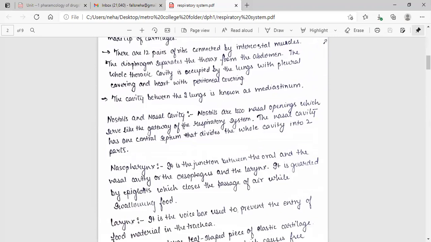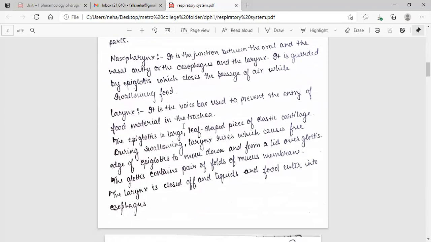Nostrils and nasal cavity. Nostrils are two nasal openings which serve like the gateway of the respiratory system. The nasal cavity has one central septum that divides the whole cavity into two parts. Nasopharynx: it is the junction between the oral and the nasal cavity or the esophagus and the larynx. It is guarded by epiglottis which closes the passage of air while swallowing food. Larynx: it is the voice box used to prevent the entry of food material in the trachea.